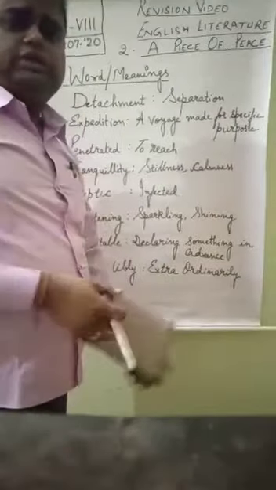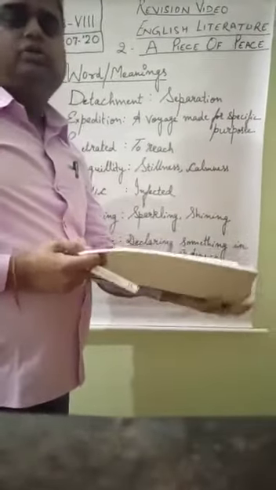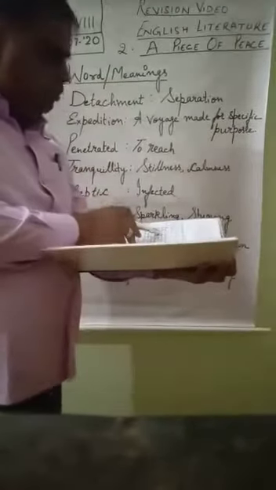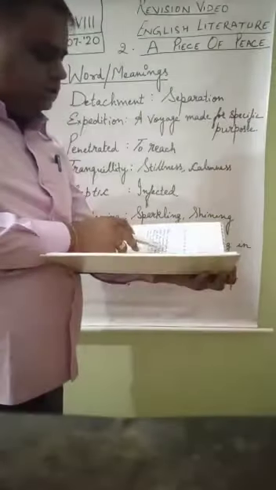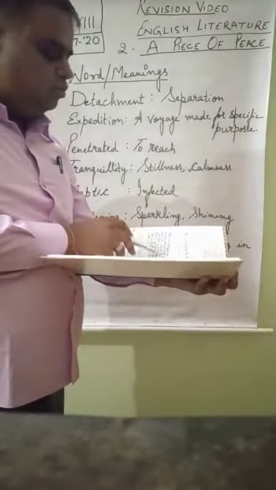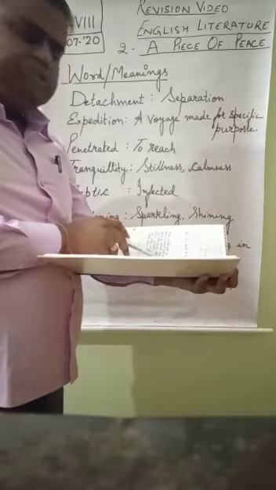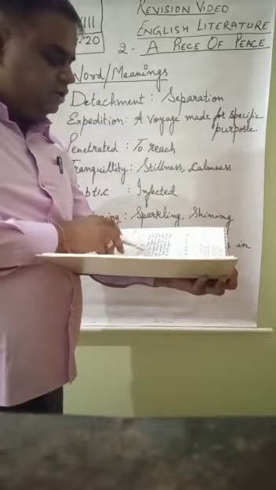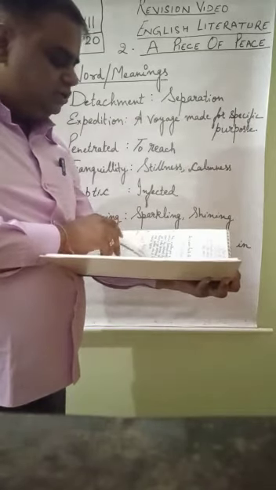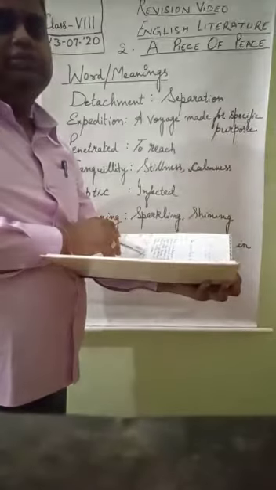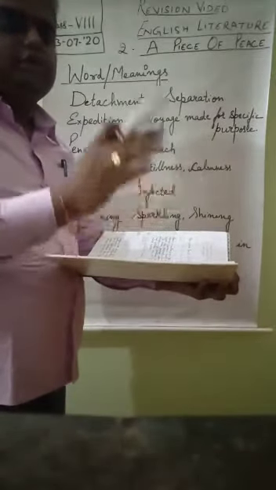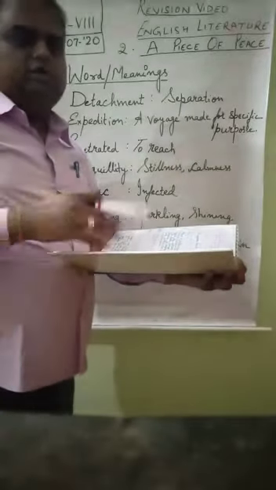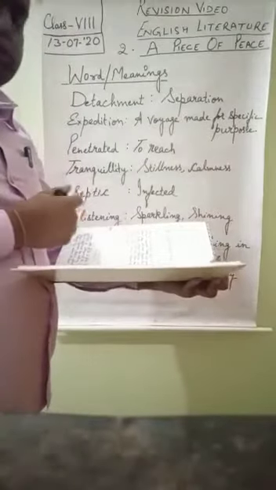So in this way, the continent was isolated. Isolated means separated or detached. About 40 million years ago, the supercontinent Gondwana broke up and the present day continents began to form. The Drake Passage opened and Antarctica got detached from Australia and settled into its present polar and isolated position. Means it got detached and it moved towards the polar position on the earth. That is what is being written.